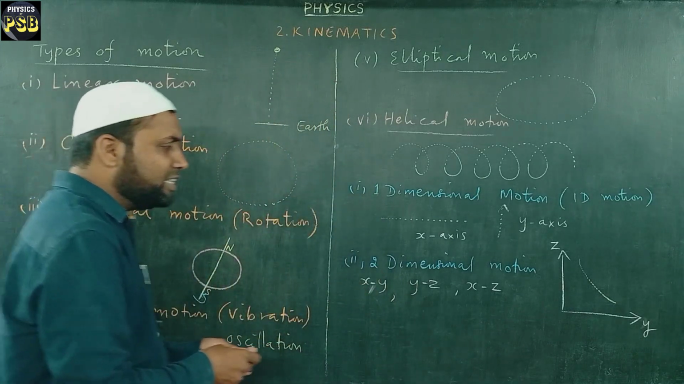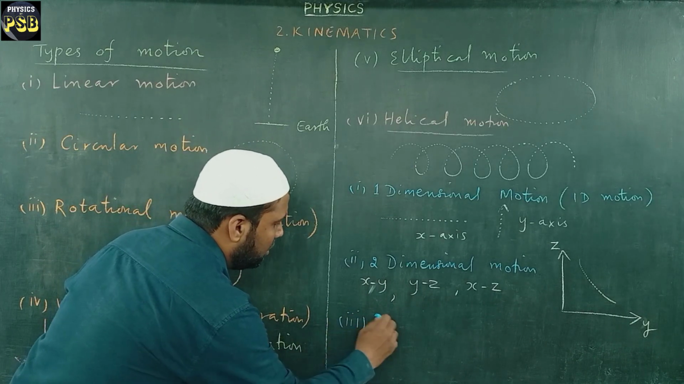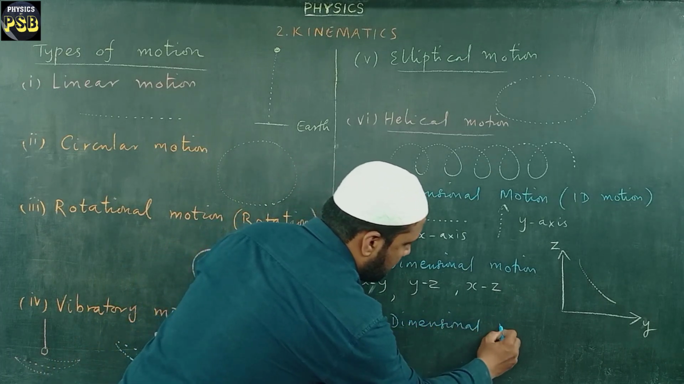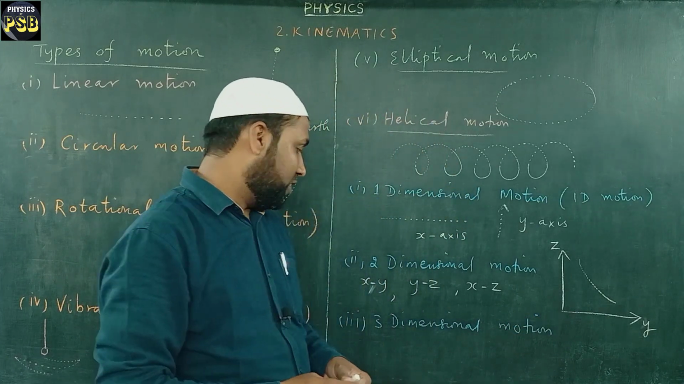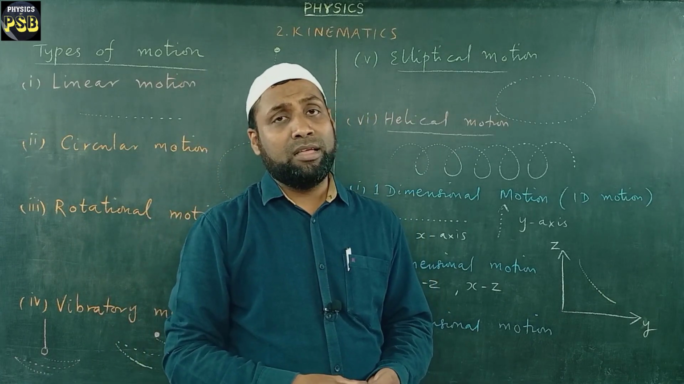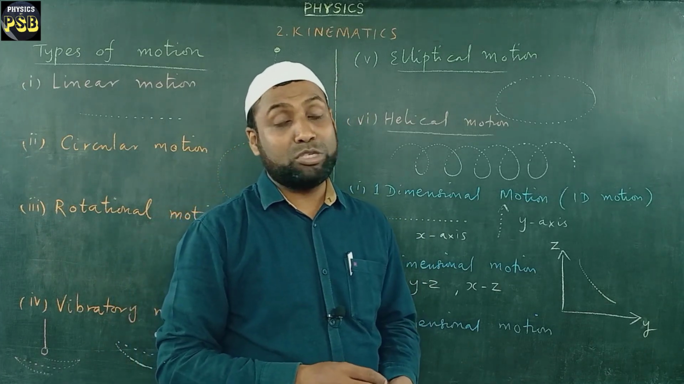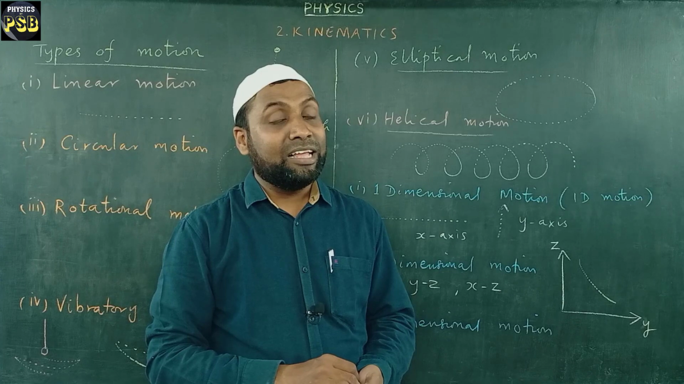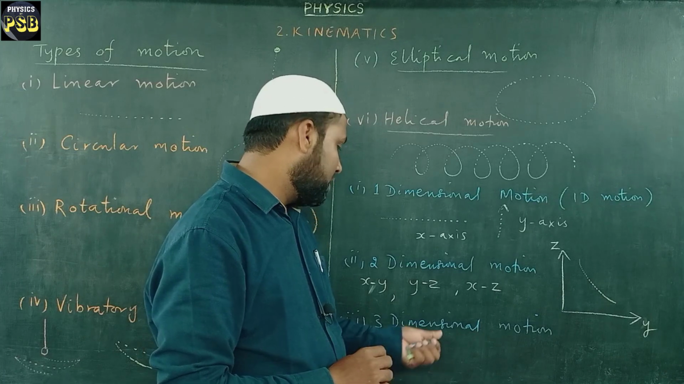Then I'll tell you what is three-dimensional motion. Third type is three-dimensional motion. The motion of an object in space, three-dimensional space, is referred to as three-dimensional motion. So when an object moves and it is represented by three coordinates, then we call such a motion three-dimensional motion. For example, flying of a kite and the flying of a bird in the sky are examples of three-dimensional motion.